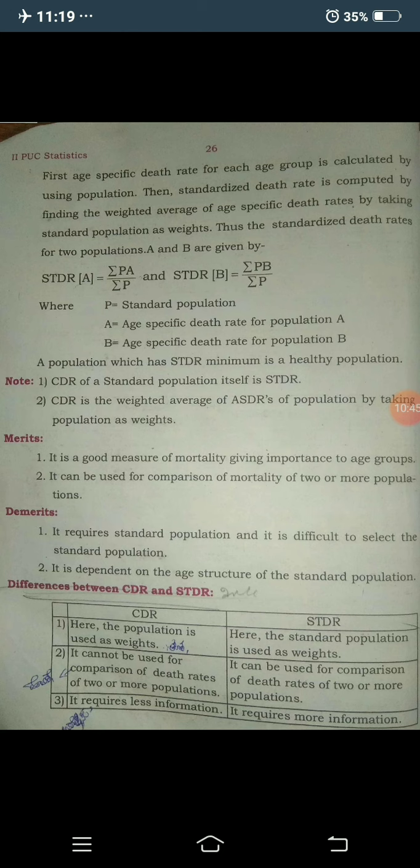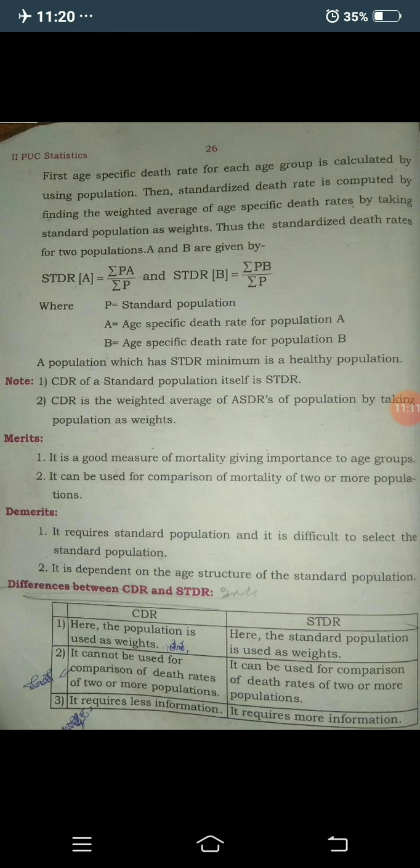Now the next concept is merits and demerits. In that, the first merit is that it is a good measure of mortality giving importance to age groups. It is one of the very good measures, better than CDR and ASDR. Here the STDR is a good measure of mortality giving importance to age groups.